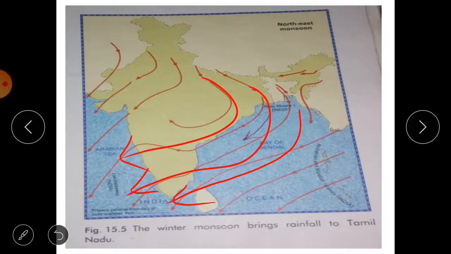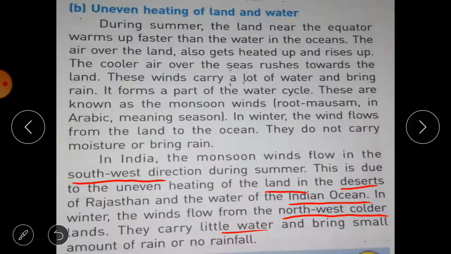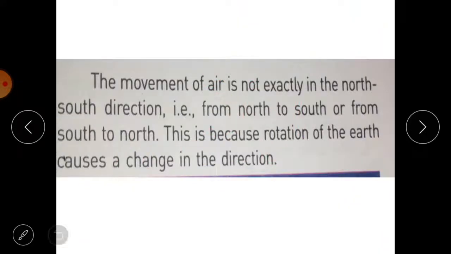So we have summer monsoon and winter monsoon, and this is because of the uneven heating of the earth. Okay, then one last point: the movement of air is not exactly in the north-south direction, that is from north to south or from south to north.